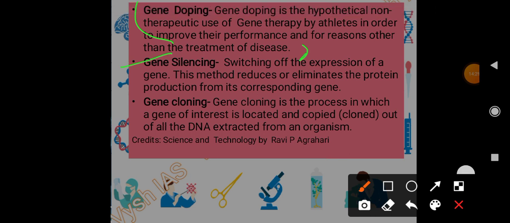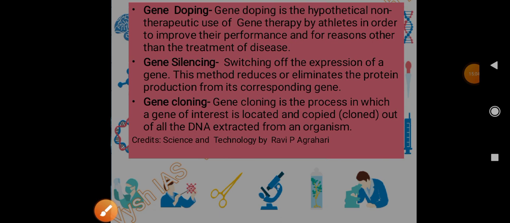And then gene silencing, it is the switching off of the expression of a gene. That's how this gene is silenced. We have seen the Terminator technology, right? That could be one of the applications of gene silencing. This method reduces or eliminates the protein production from its corresponding gene. A gene will work only when it is translated to a protein. If it is not allowed to translate into a protein, the gene will be silenced. It won't be expressed, and gene expression will not be there.